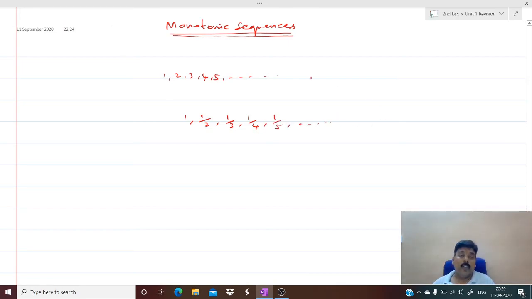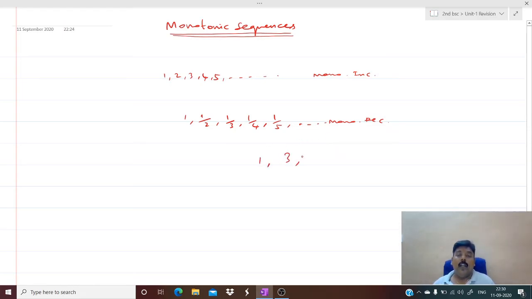So such a sequence is called a monotonic sequence. Here you see it is increasing. We say monotonically increasing, and you see here it is monotonically decreasing. So monotonic means single behavior.